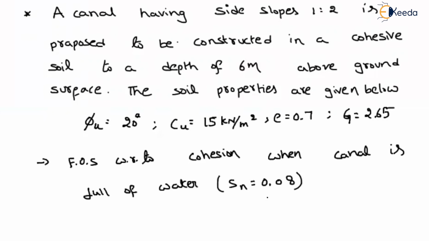Now read the question. They are constructing a canal. What are the slopes? 1:2. In a cohesive soil to a depth of, that means the height of the slope is 6 meter above the ground surface. These properties are given. So here you have to find out the factor of safety with respect to cohesion. This is our main motive.